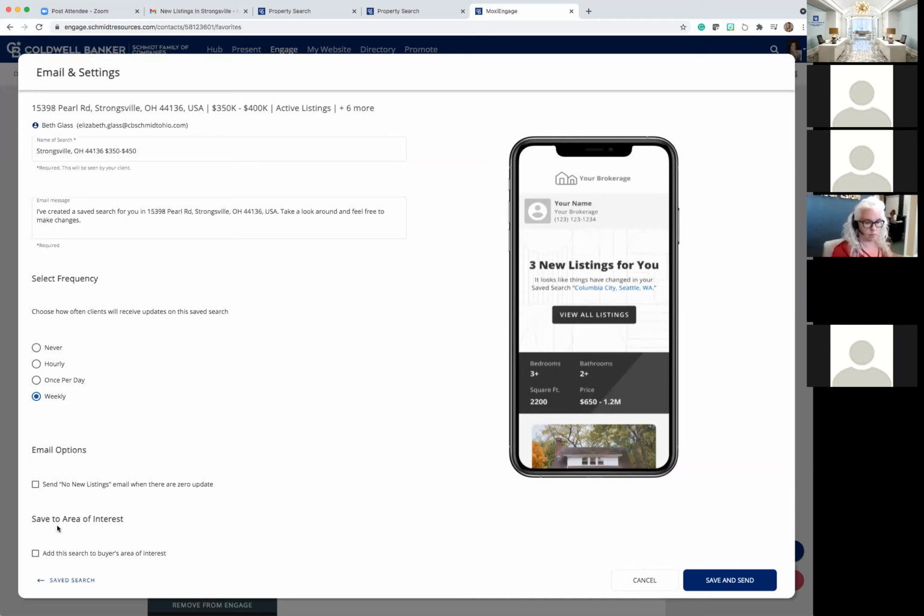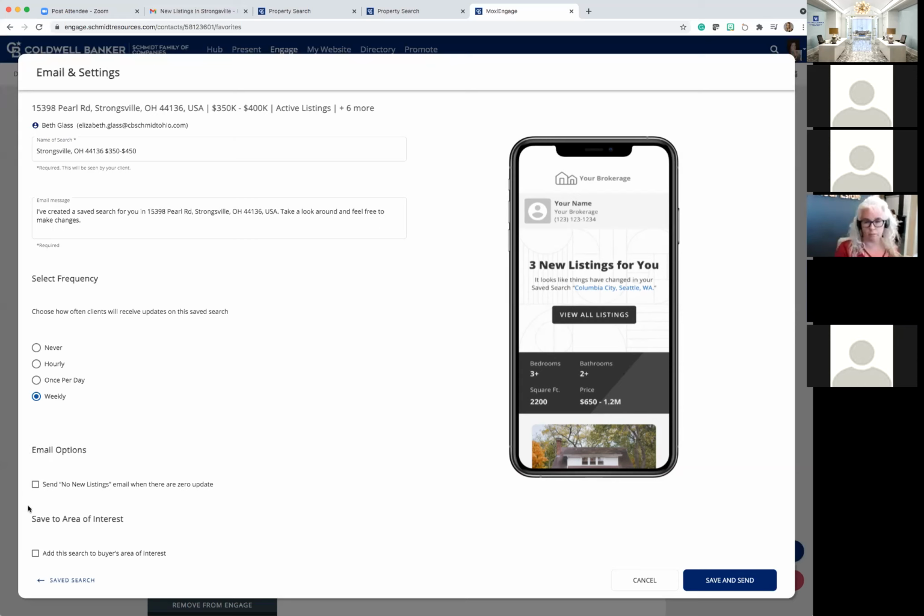This is relevant for you to make this choice because if there are no new listings that week, maybe you don't want to be sending nothing and just making your client think you're doing nothing, right? Sometimes silence makes people think nothing's happening, but in reality, something did happen behind the scenes. It just didn't yield new results for that week. So by choosing this option, it's going to send them an email and say, there are no new listings added to the MLS that week.